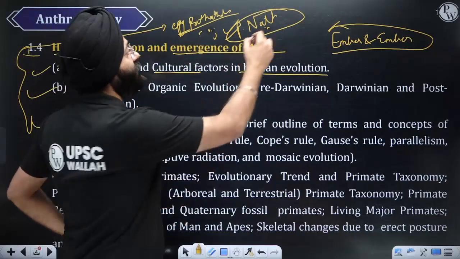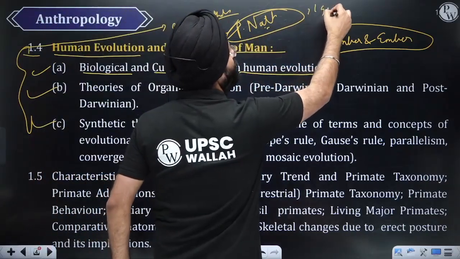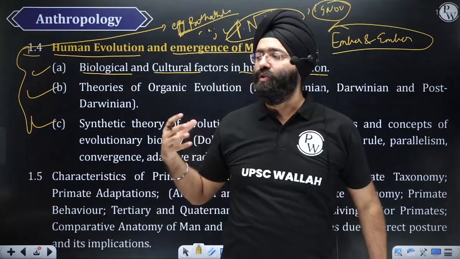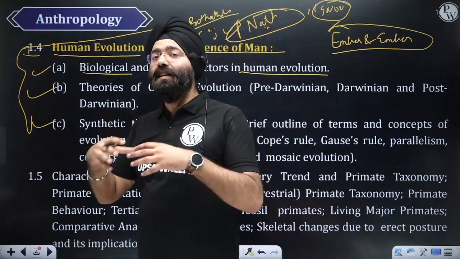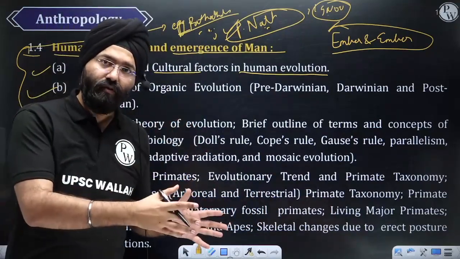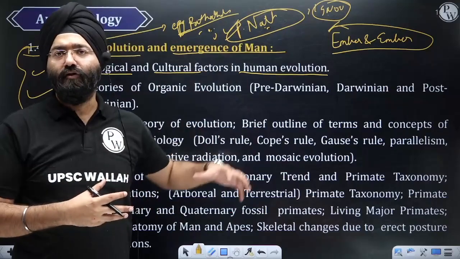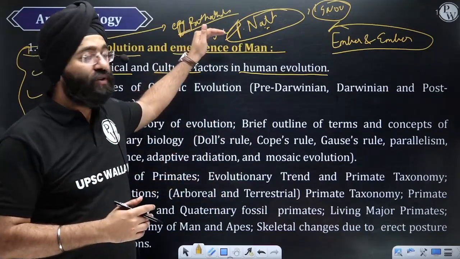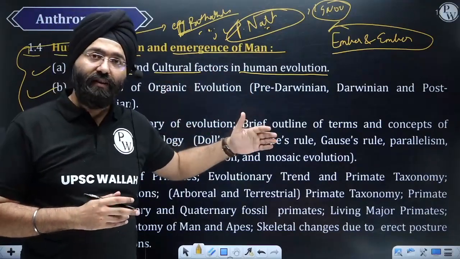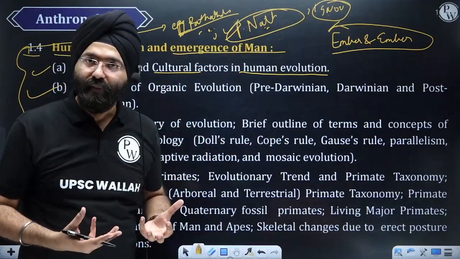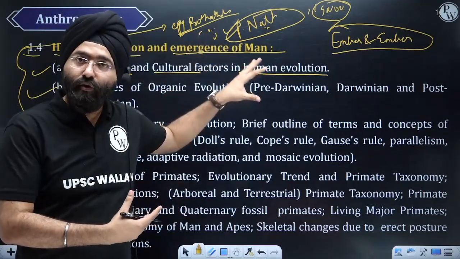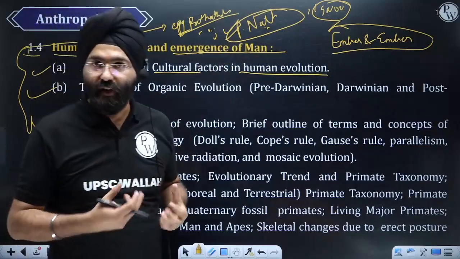Along with it, even IGNOU can be used, but after you have referred to EPG Pathshala. See, these are the notes which I'm mentioning as an aid to the lectures that we give. When you have delivered a lecture, you have your stuff also on what to read. I could have mentioned tens of books over here, but these are standard books because these are written by the professors of Delhi University and Jawaharlal Nehru University, and these are the people who make the paper, right? So it's important because they make the paper from them also. So you refer to these standard sources of the government of India, right?